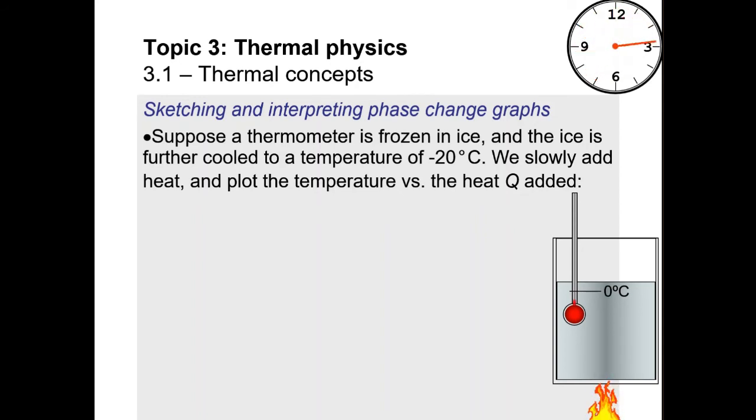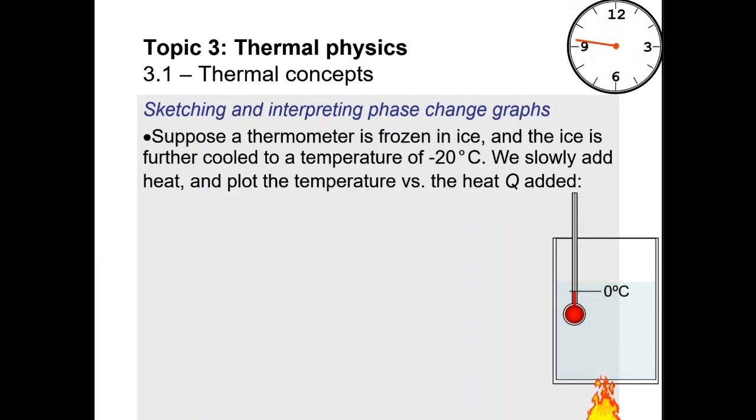Look at the temperature increase from minus 20 to 0. Now we are supplying energy, but the temperature remains at 0 until all the ice is melted. Yes, the temperature still remains 0 degrees Celsius until all the ice is melted.